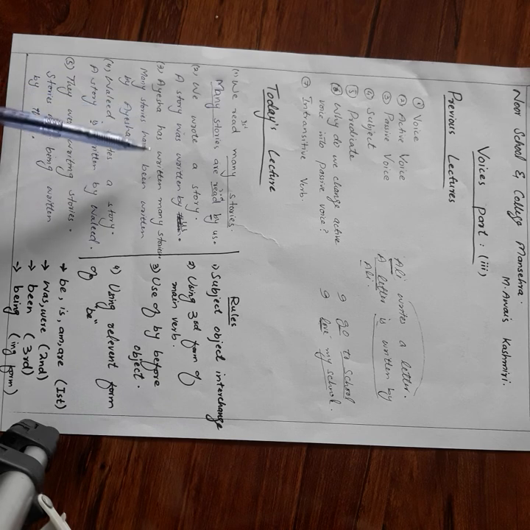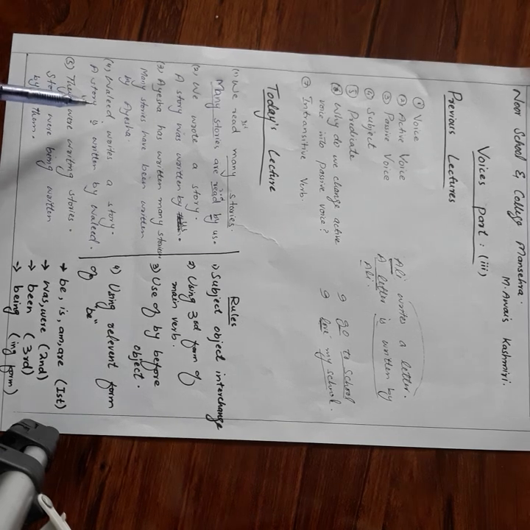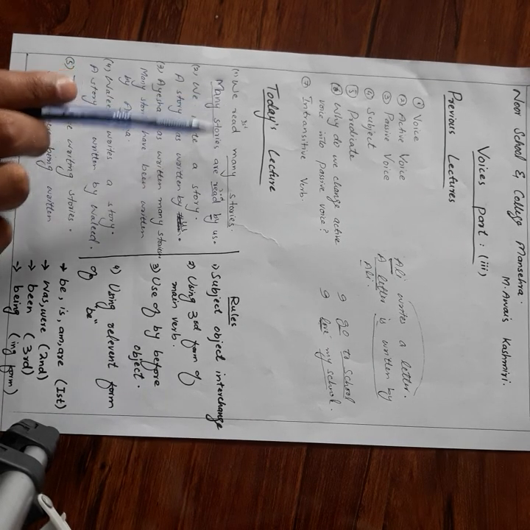If you have the third form of verb in active voice, you will use the third form of be in passive voice. Wherever you have the ing form in active voice, you will use the ing form in passive voice as well. Got it?